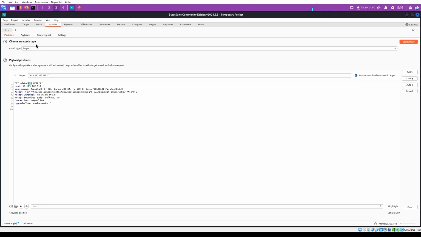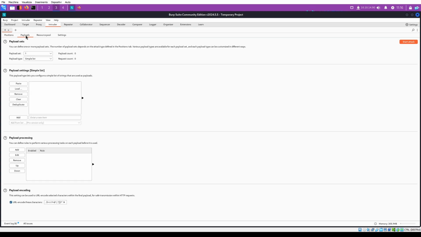Intruder lets us do a Sniper attack. So we set a payload here that replaces the ID number that represents the pickle file. Go to Payloads, and we can set the value.